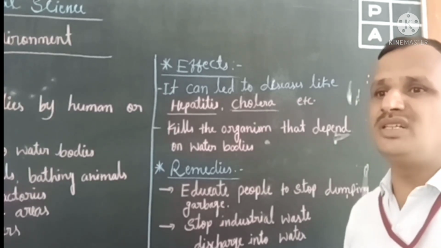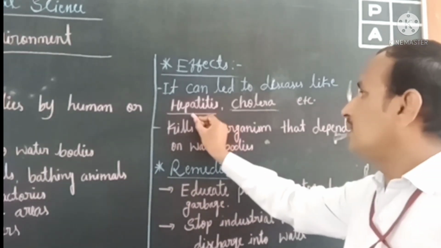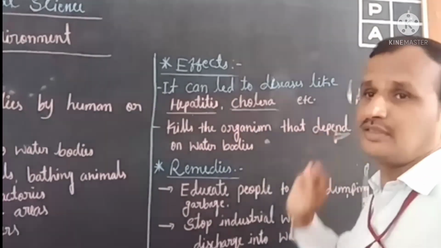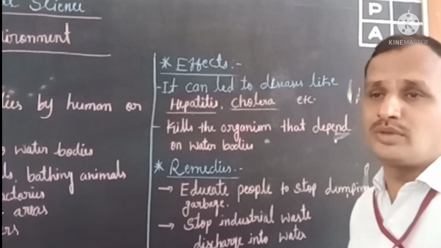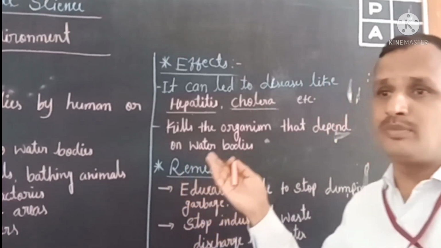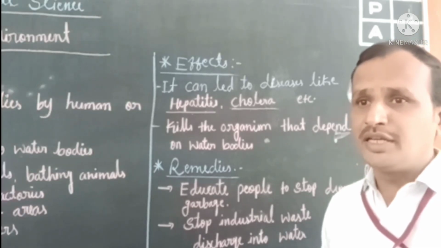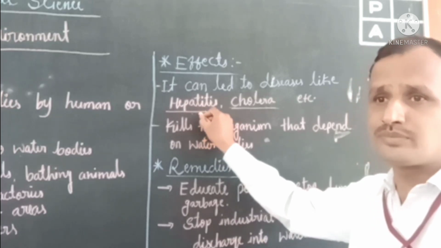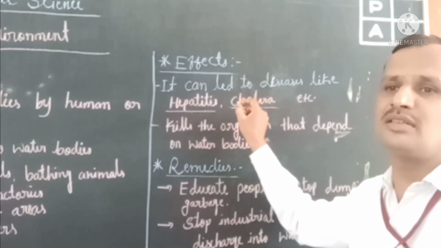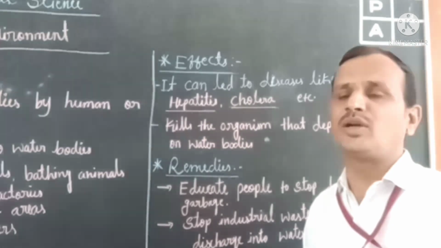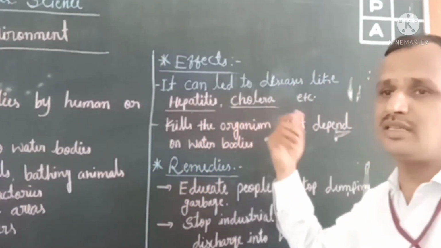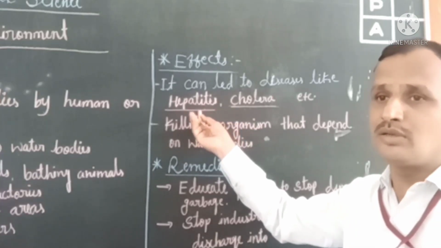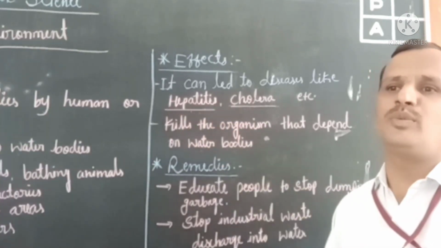It can lead to diseases like hepatitis and other infections. Apart from these there are many diseases, but these are the major diseases caused by drinking polluted water, children.